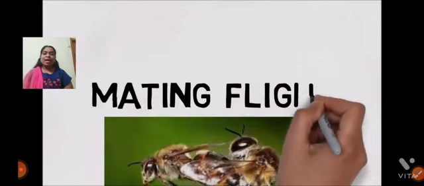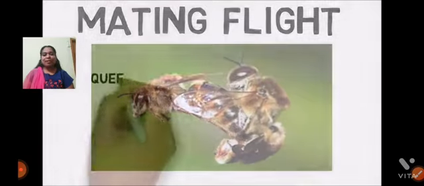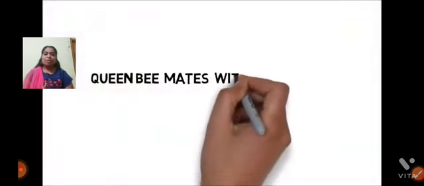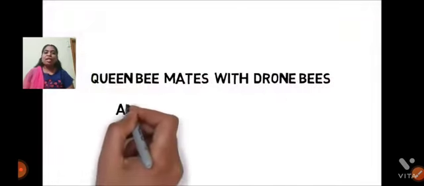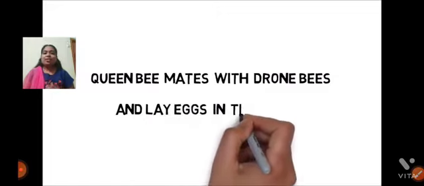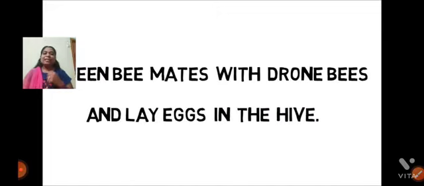The life cycle of honeybee will start with the mating flight. In the mating flight, the queen bee mates with the drone bee and lays eggs in the hive. So in this video you can observe the queen bee going to mate with the drone.